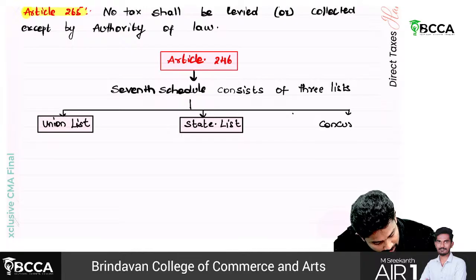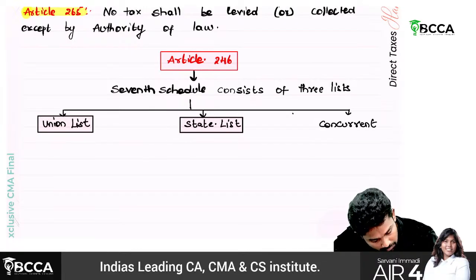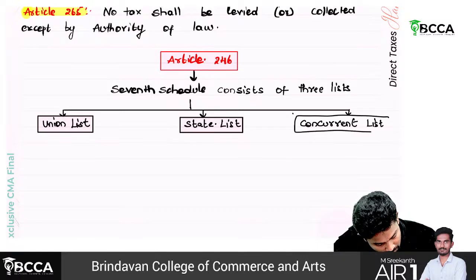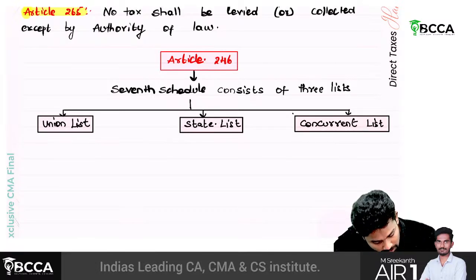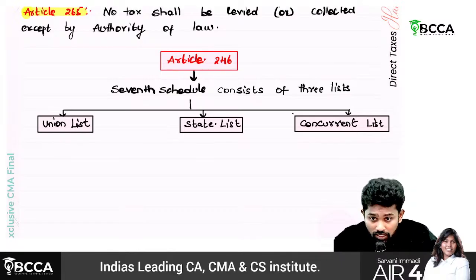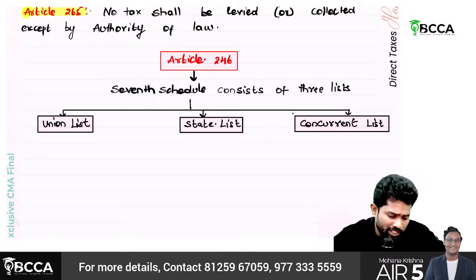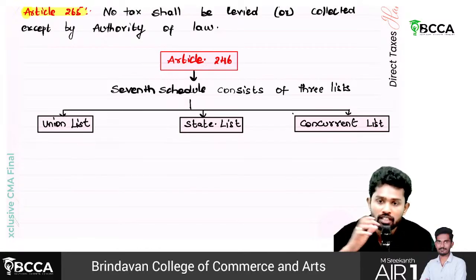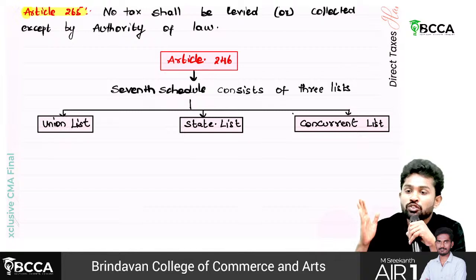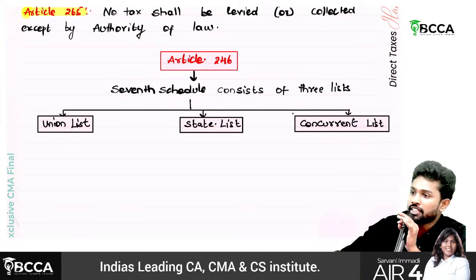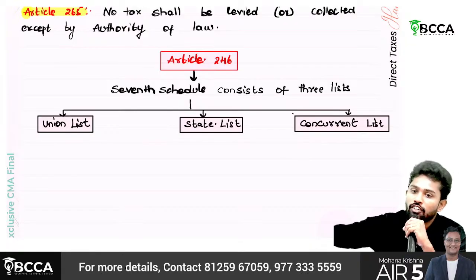Union list, state list, concurrent list. The Seventh Schedule consists of 3 lists: union list, state list, concurrent list. Sir, we need not write everything again in detail. Union list now. Sir, Article 246 has divided them. The matters have been divided between central, state, and for both of them.